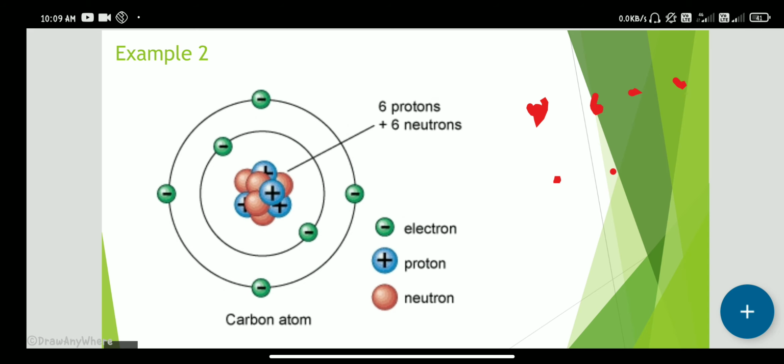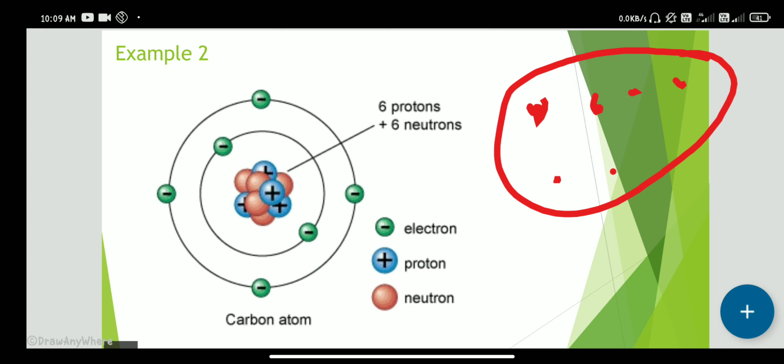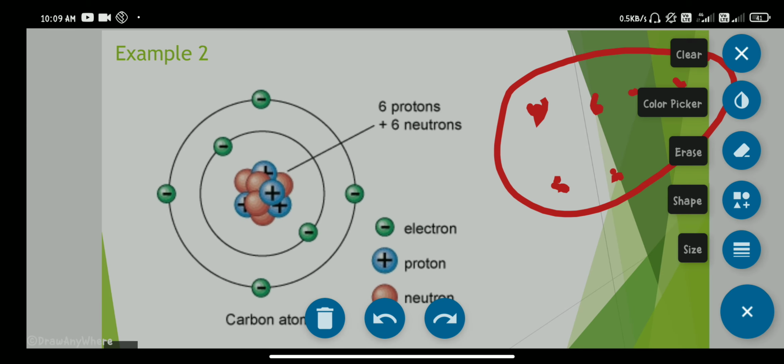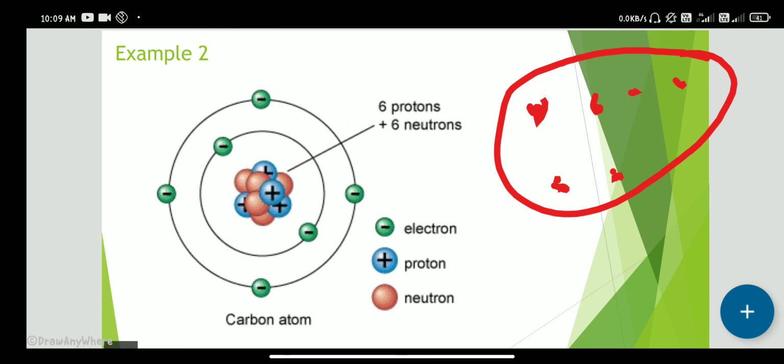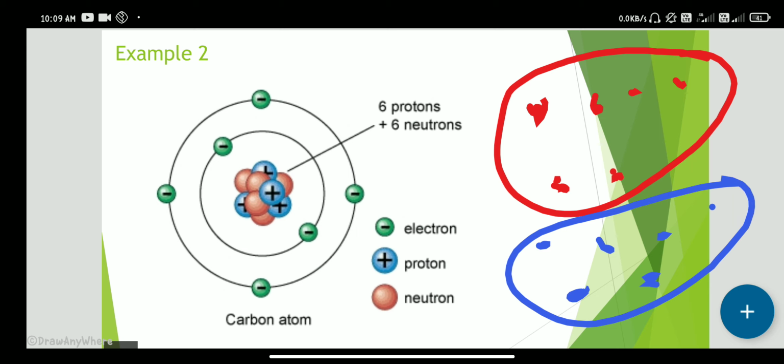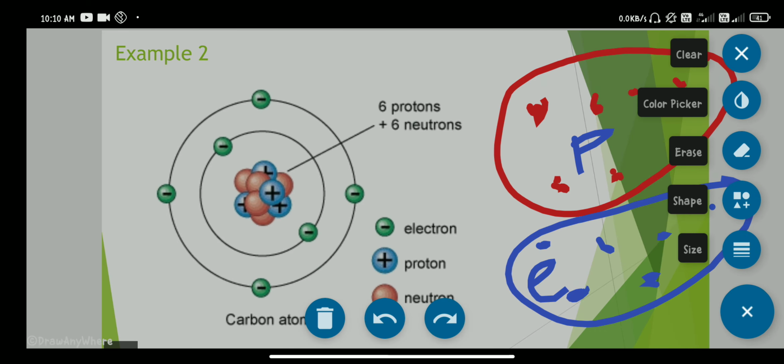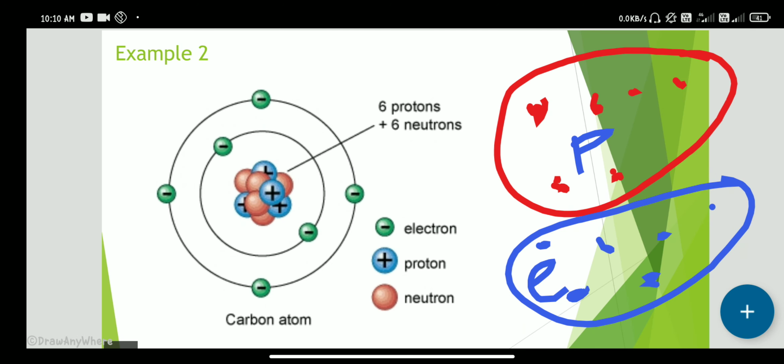These are the 6 protons, and in blue, these are the 6 electrons.